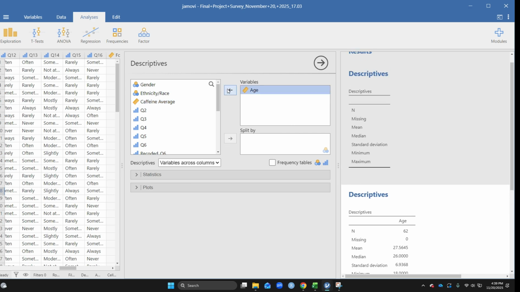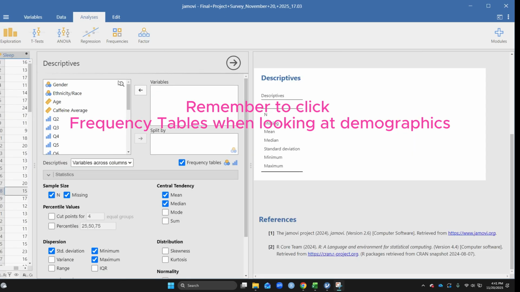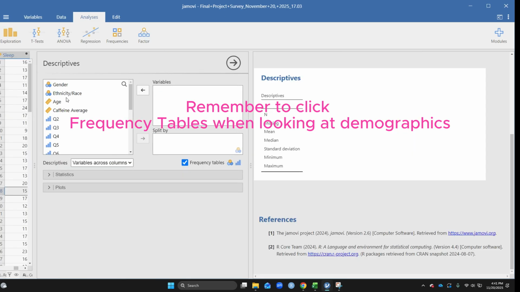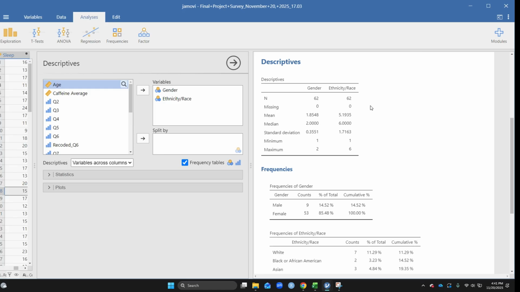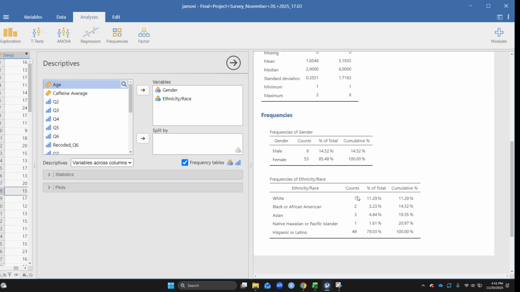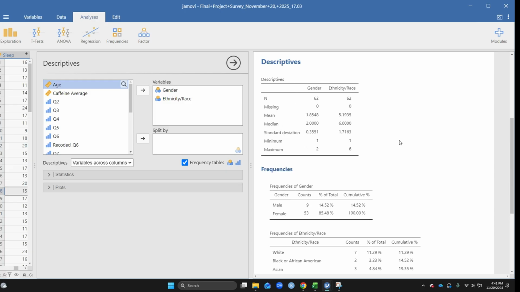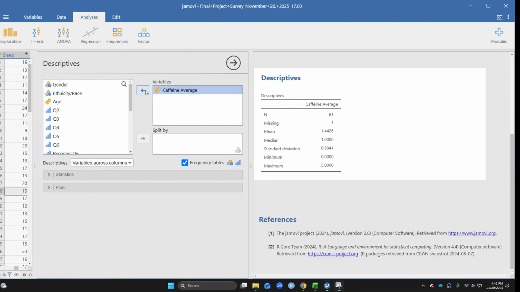Now let's look at our gender and ethnicity breakdown. So to get the descriptives of your gender and ethnicity, you want to just put them in the variables box and it'll spit you out all the descriptives so you know the exact count, percent, all of that good stuff. You're going to also include this in your paper. We can add age. We can even add caffeine average. So if we only include our caffeine average, so our IV, we see that the mean is the same, the standard deviation is the same. The minimum, people had 0, the maximum, someone had 5.